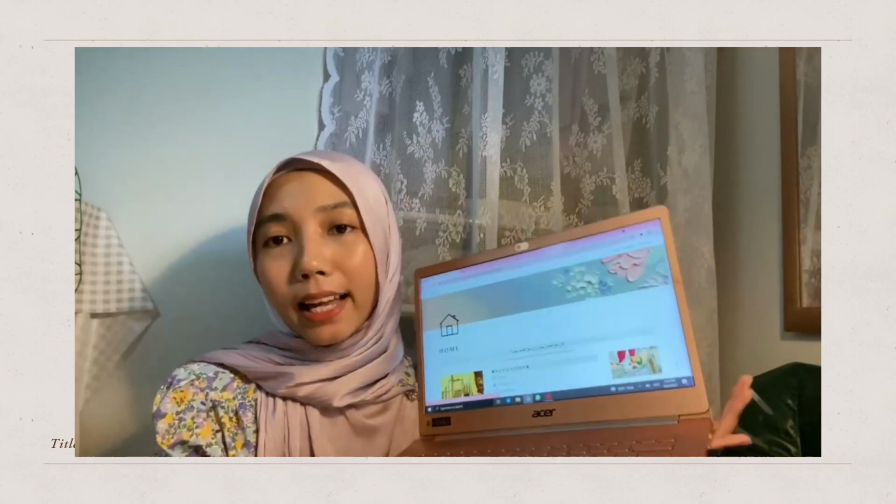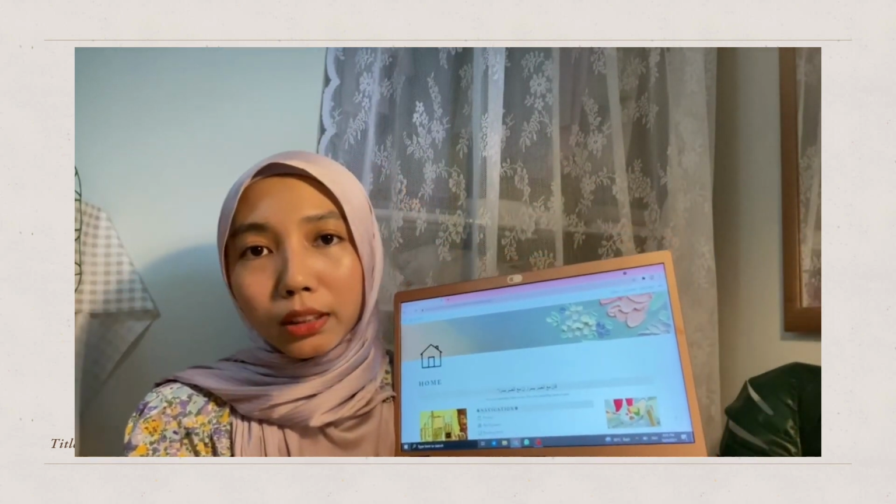And yeah, so that's just basically what my Notion looks like. Like I said, if you want this template, just scroll down in the description box down below and you can duplicate my template.